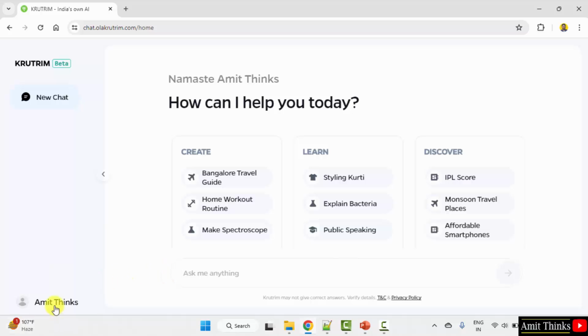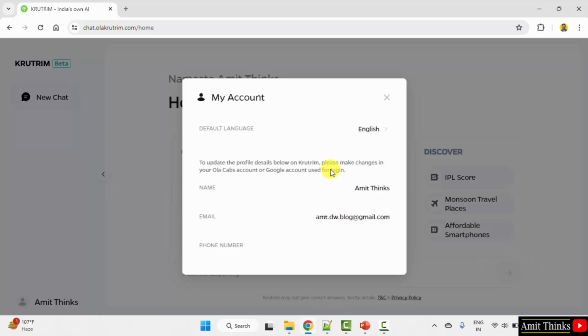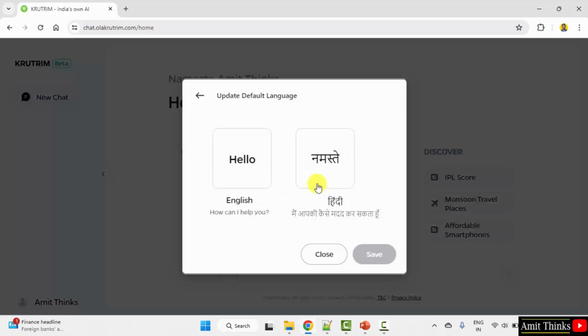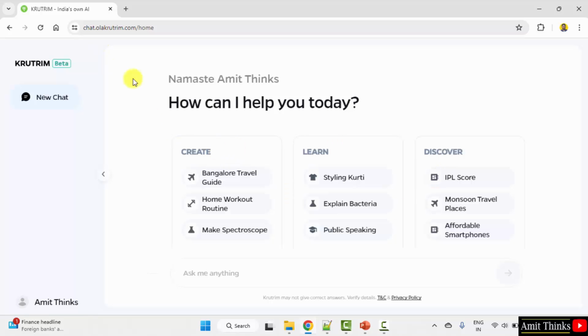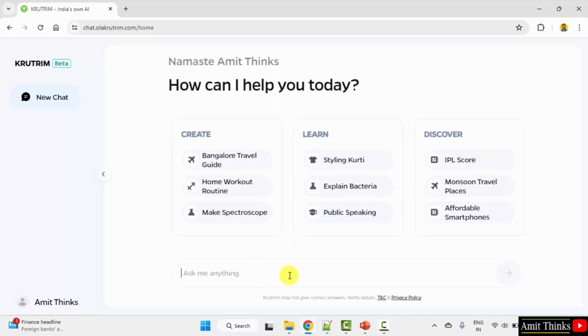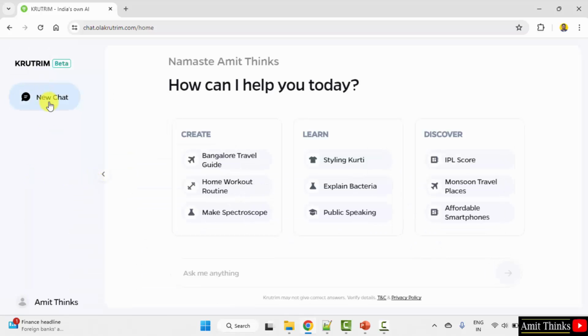So guys, we have logged in for the first time. Here you can see. Okay. I'll click on my account. If you want to switch your language, you can click here. You can go for the Hindi language also. But I'll keep English. So here is the layout. You can type anything here and ask. You can collapse it, or you can again expand. Click on new chat to begin with the new chat. So guys, we saw how we can log in to Krutrim for the first time. Thank you for watching the video.